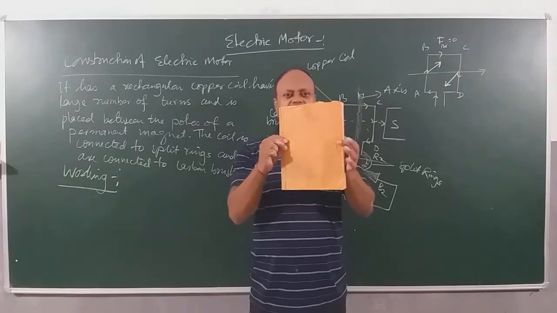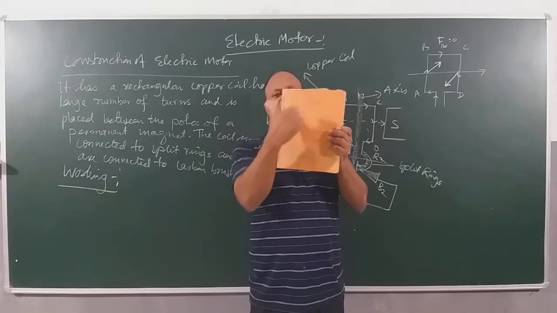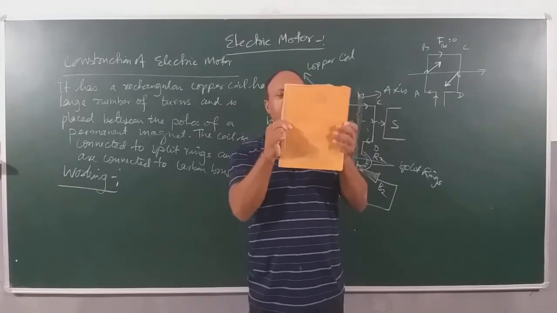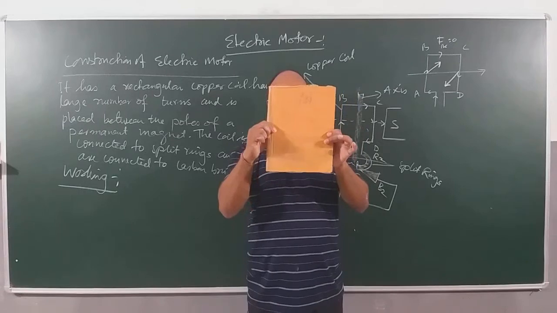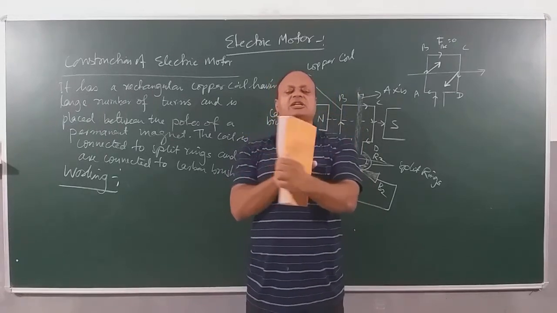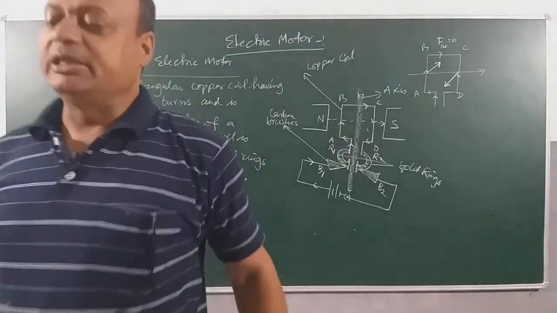This wire and this wire are parallel to the magnetic field. So there will be no force on this, there will be no force on this. This force is inside and this force is outside. So this book will start turning. Book will start what? Turning. And this turning effect is what you call torque. What do you call it? Torque.